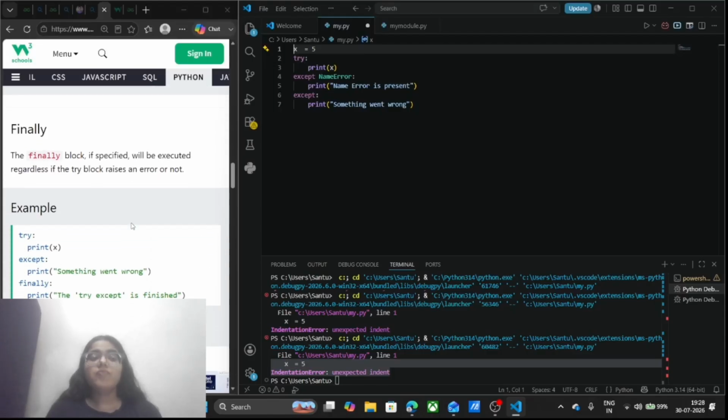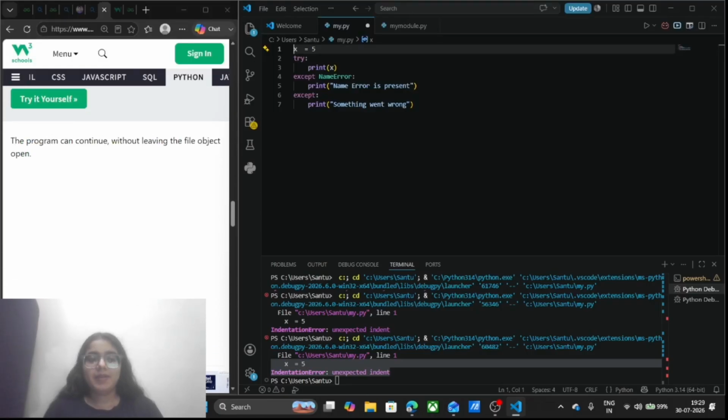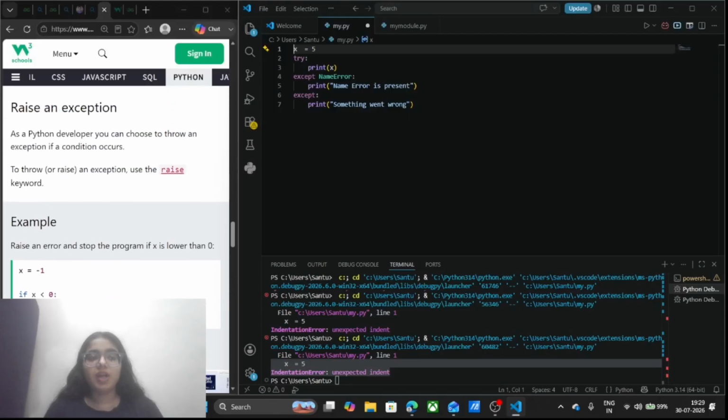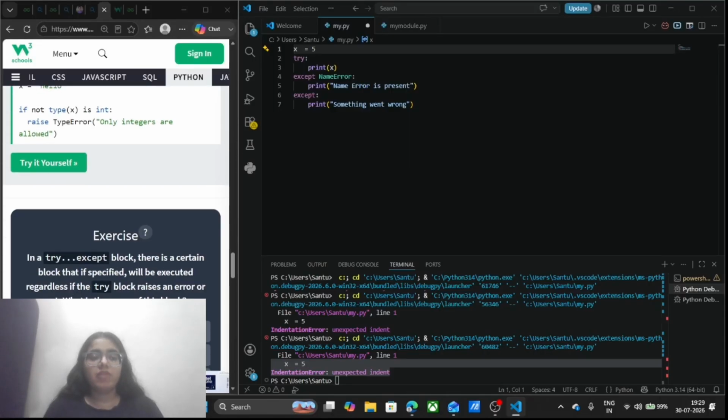But finally is executed no matter what, whether try except is executed or not. Finally is going to be executed like your x. With this, you can try this also, how this is going to give an error.